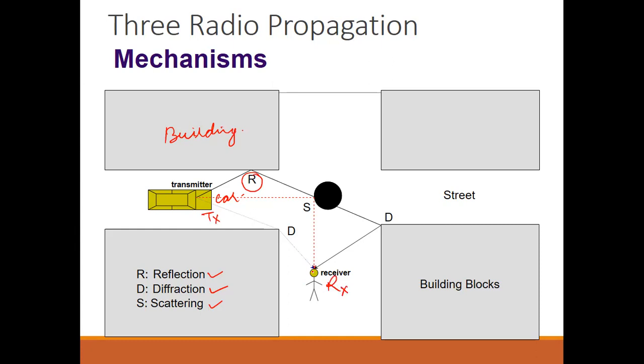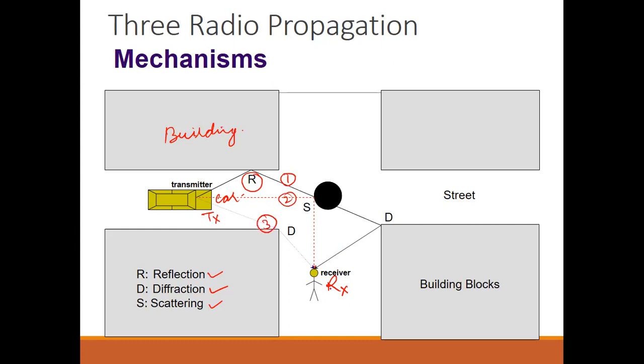What you can see here is that this receiver is getting signals through various processes. This is the first way, this is the second way, and this is the third way.